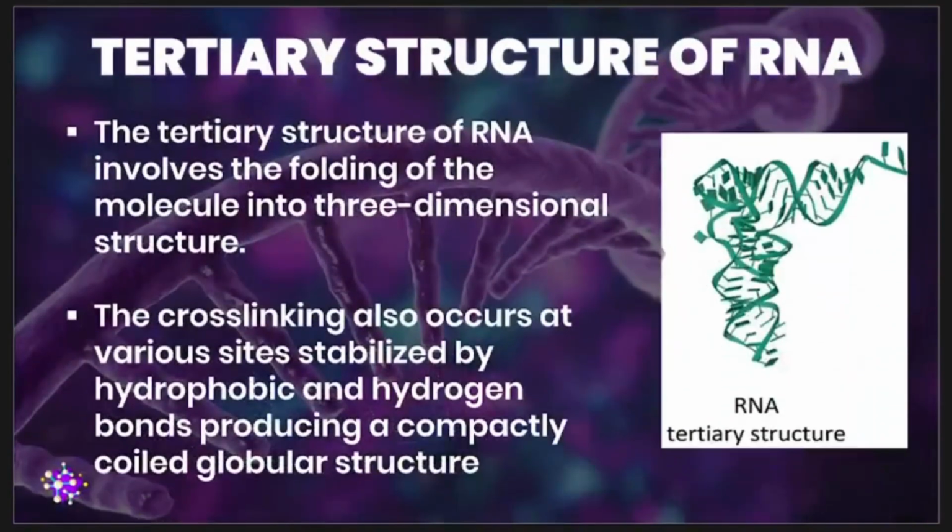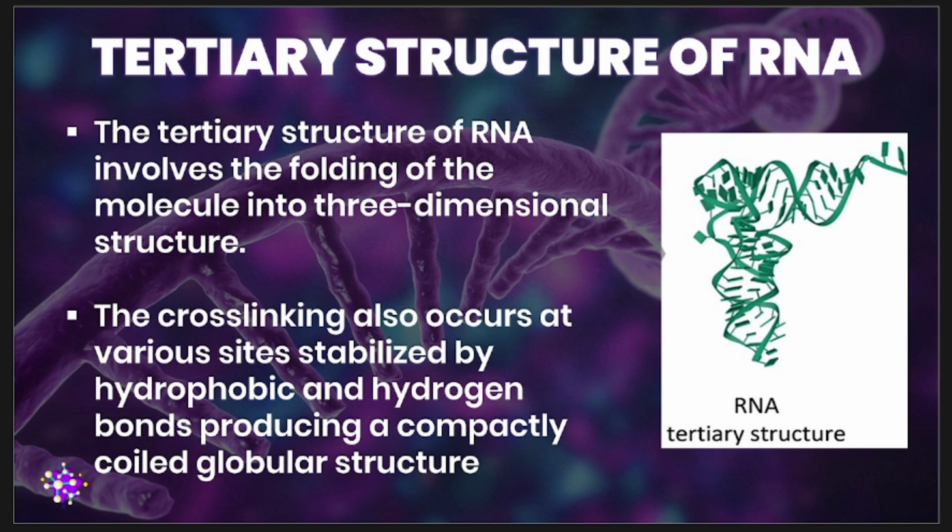Next up, we have your tertiary structure. From the word itself, tertiary, your tertiary structure refers to the overall 3D or three-dimensional arrangement of your RNA molecule.